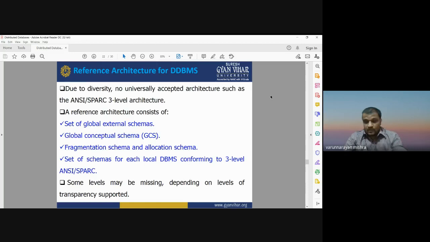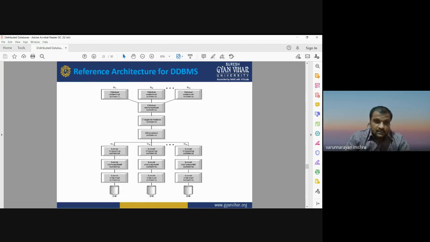Now when we move to the next slide, this is the figure showing the reference architecture for DDBMS. You can see here S1, S2, SN. S1 is site 1, site 2, and so on, site N. You can have multiple sites, meaning multiple locations, and you can have the databases stored at multiple locations.